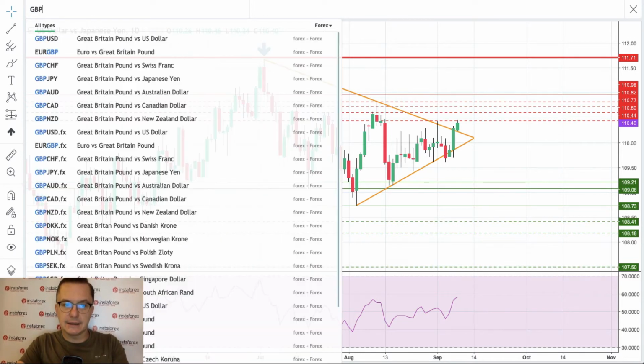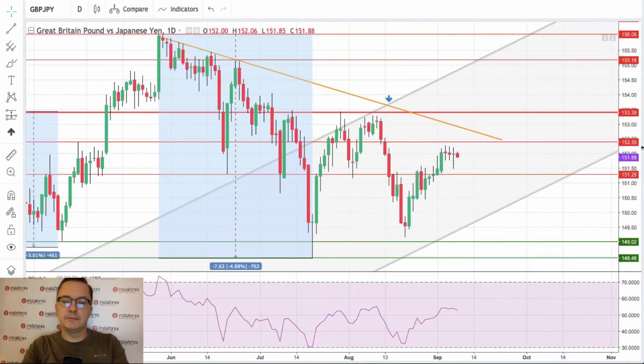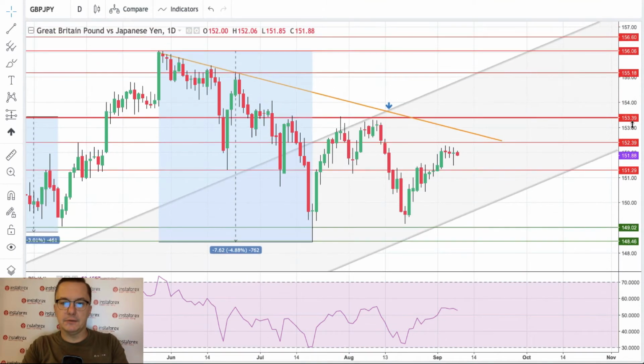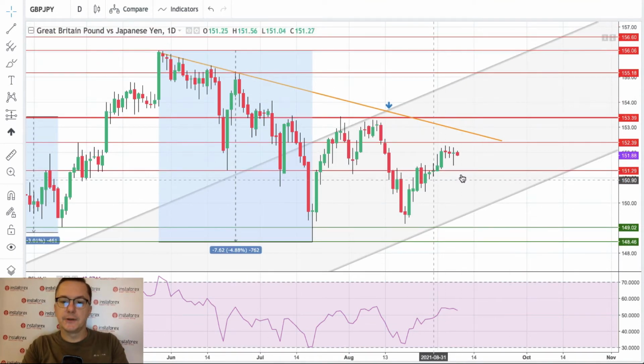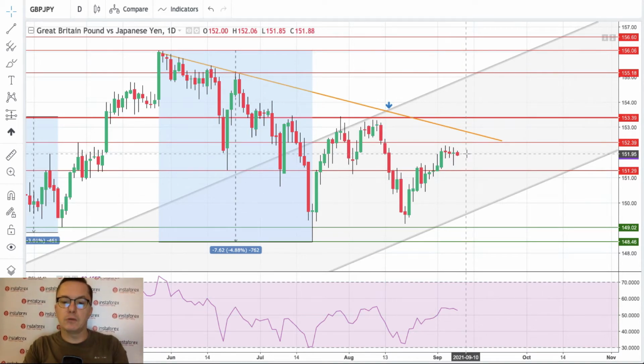Let's take a look at the British pound and Japanese yen, because we have a hearing in Britain, and we should say something about Japanese yen as well because of the data from Japan. So what do we have here? The first thing is that we have a nice bounce above the technical resistance 151.29, so that's broken.